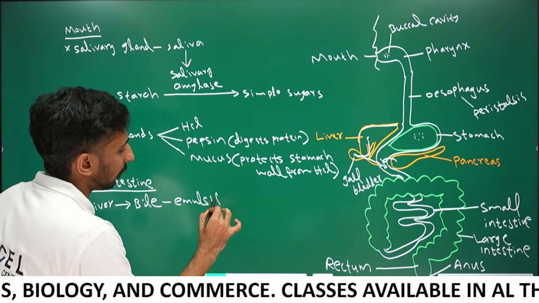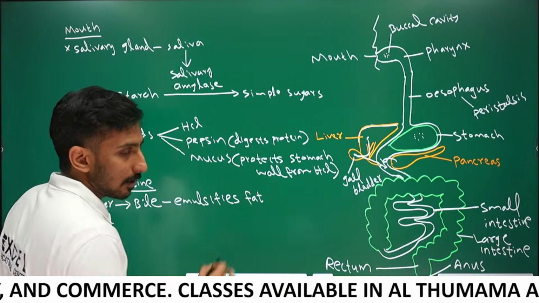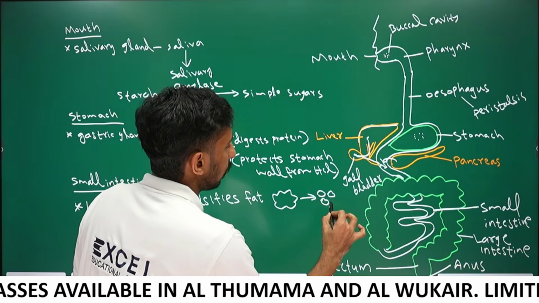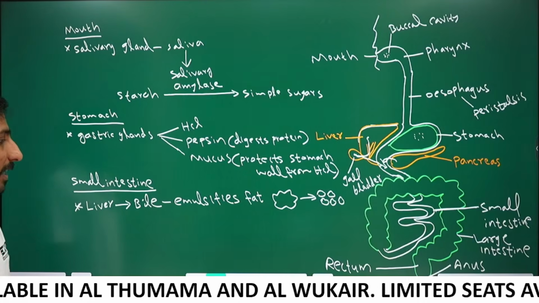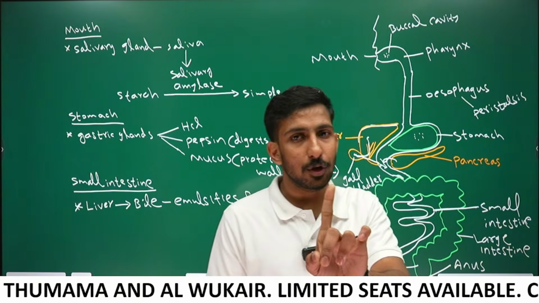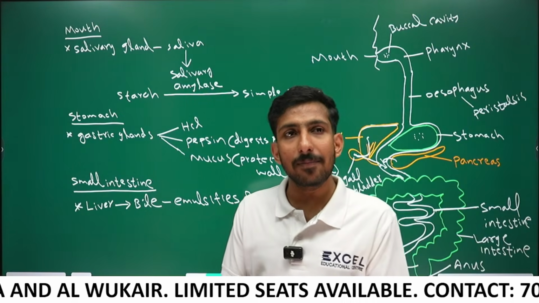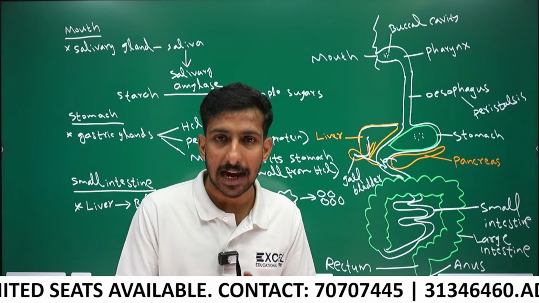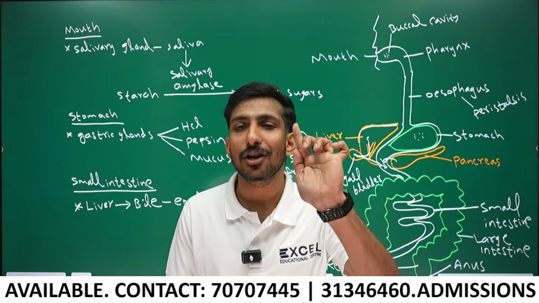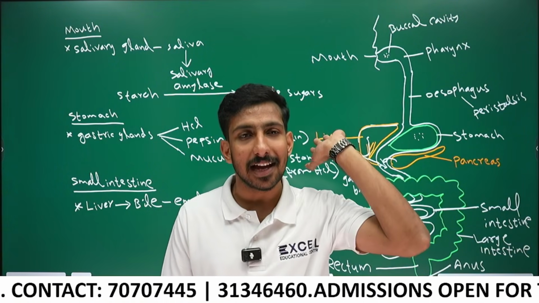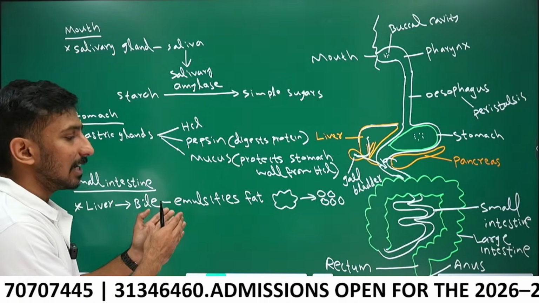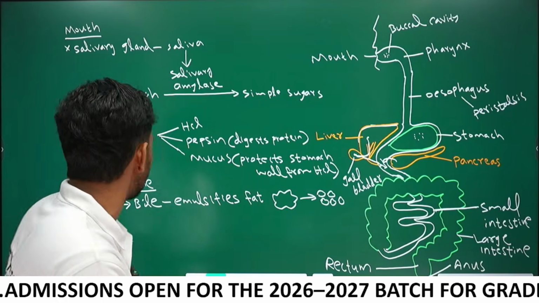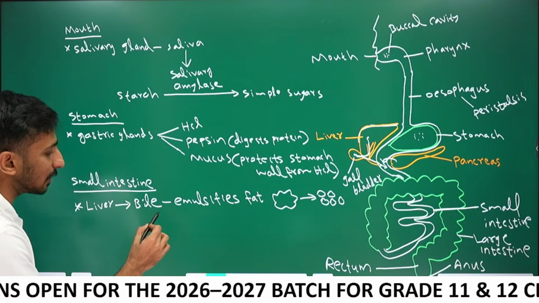Bile emulsifies fat. What does that mean? It breaks down complex fat into simple fat globules. And there will be an important question: even though bile contains no enzyme, what is the significance of bile? Keep in mind, bile contains no enzyme. Still, it emulsifies fat into small fat globules. That is emulsification.